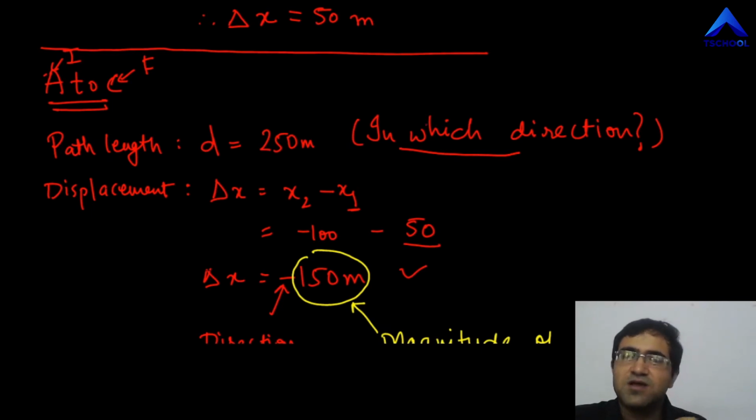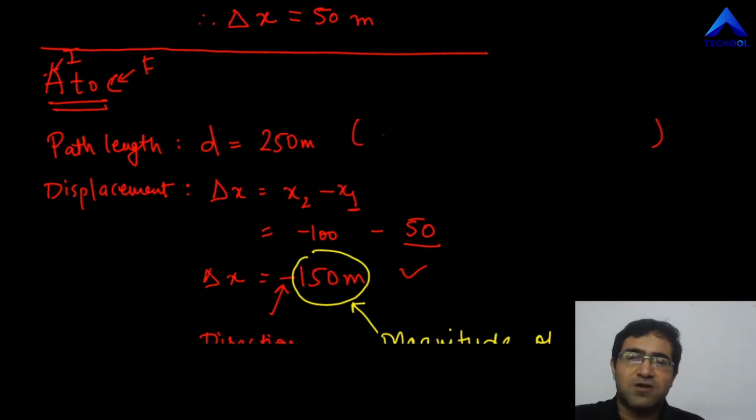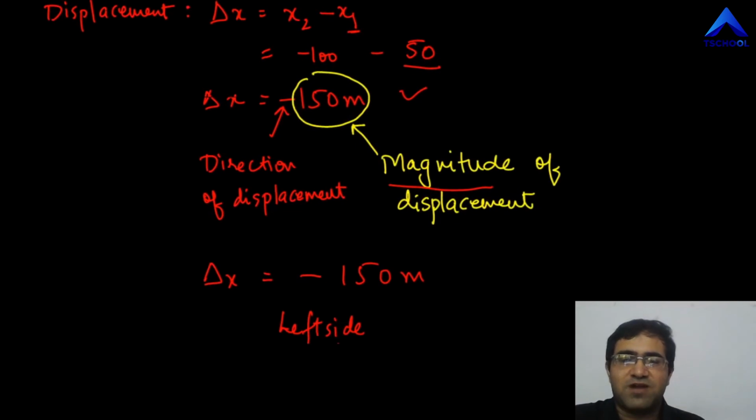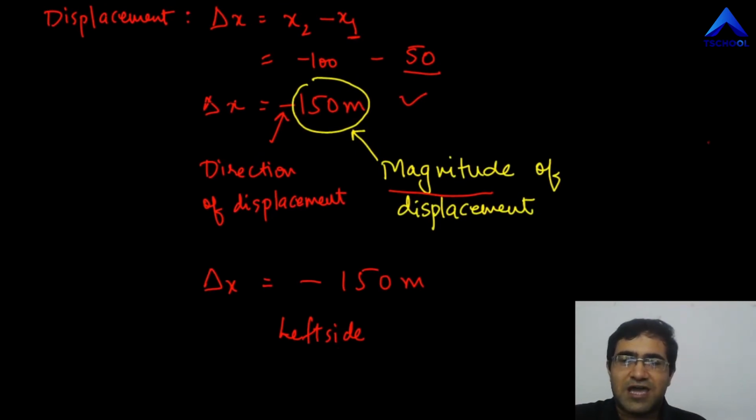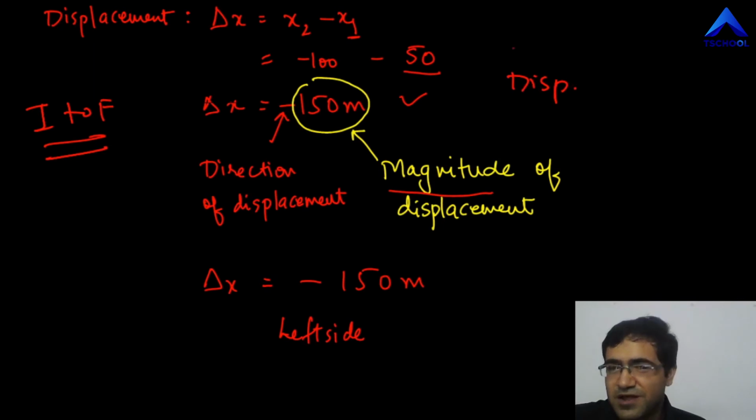I'll repeat what I've said. With path length, it's not possible to specify a particular direction. So we say that a path length has no direction, and that's pretty true, right? That is how it should be. On the other hand, displacement will have a direction, right? Ultimately, going from initial to final, the object would either have been shifted right side or left side.